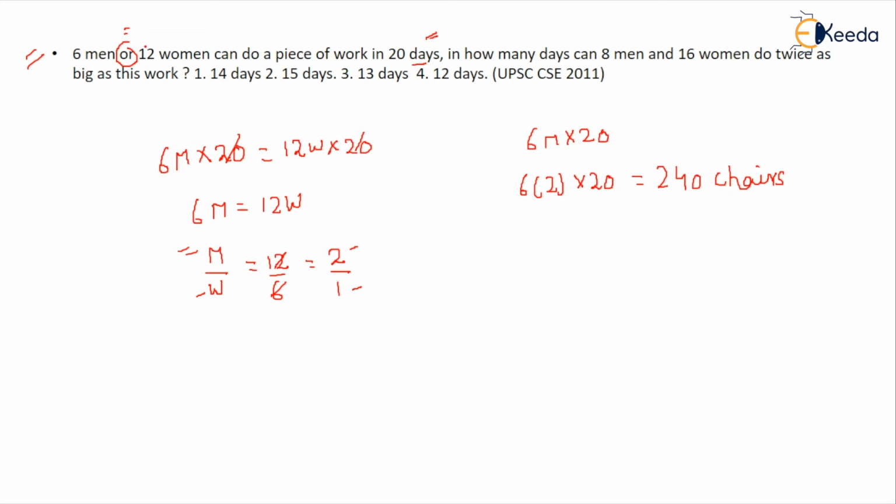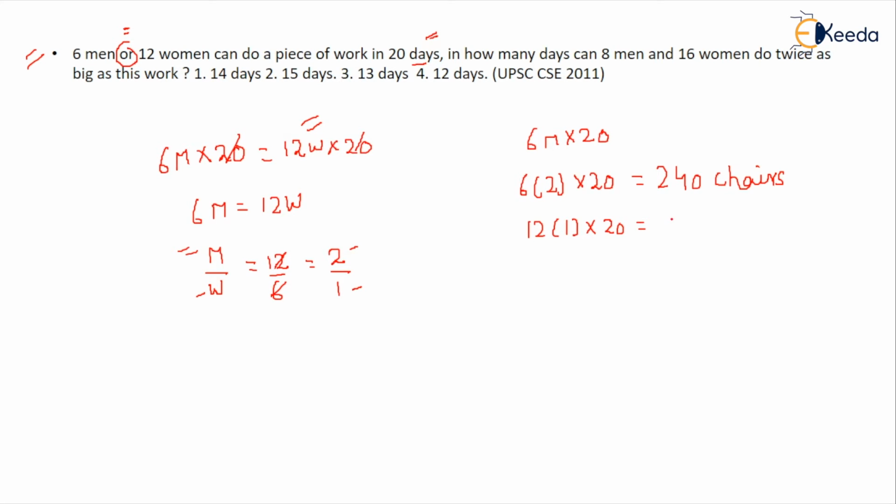You can also put the value of the work that 12 women did in 20 days. That will be equal. Okay. Both values will come equal because I told you "or" is equal to equal, right? So 12 women, 1 woman can make 1 chair in a day, right? Here you can see 12 women into 20. So 1 woman can make 1 chair in a day into 20.